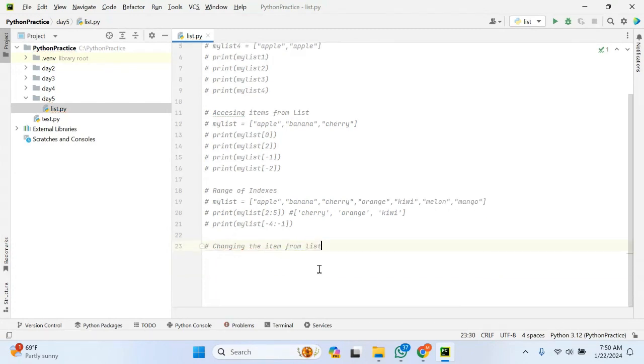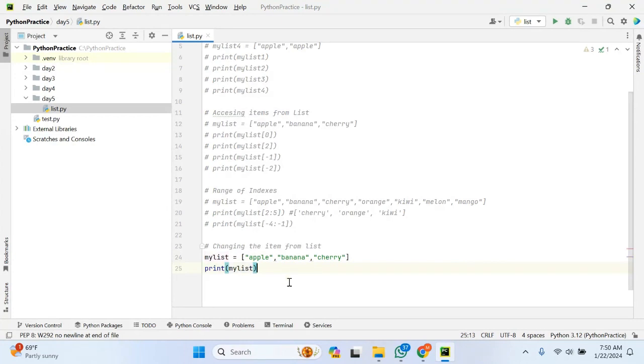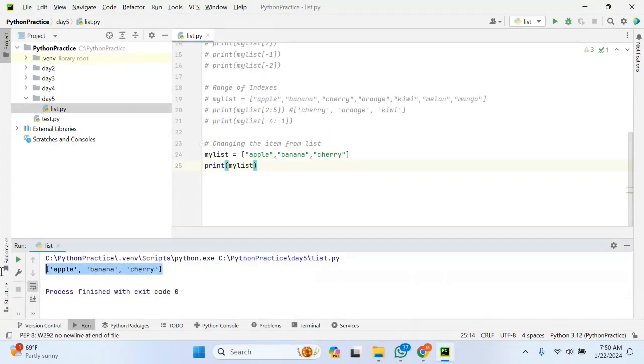So that is the character of a list. We can change the value. Let me define one list. Let me take my list only, uncomment this, and print my list for your reference. Similarly, let me try to print this. That's fine. It is printing in a character.